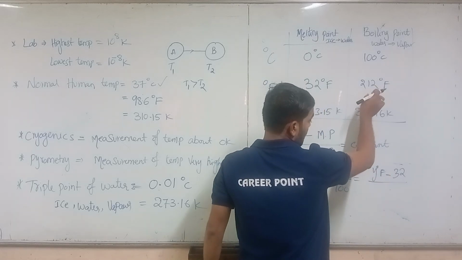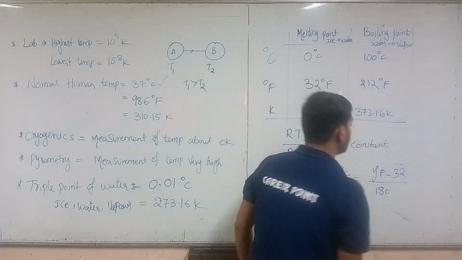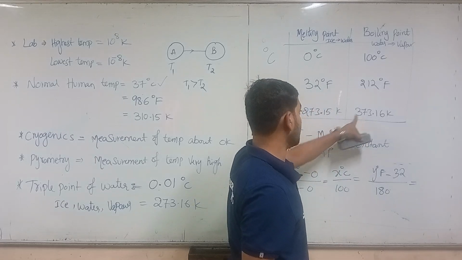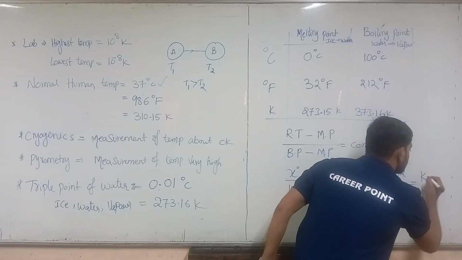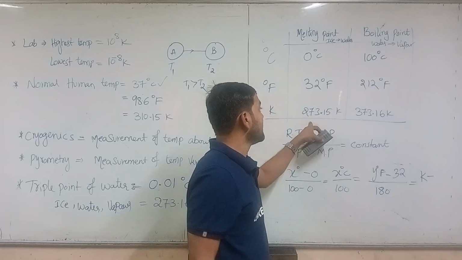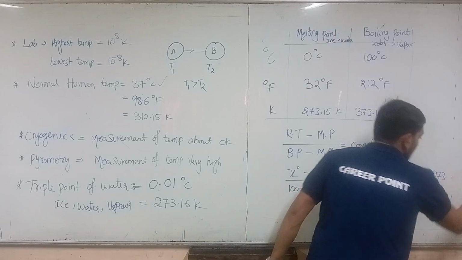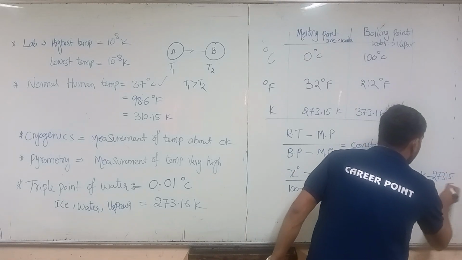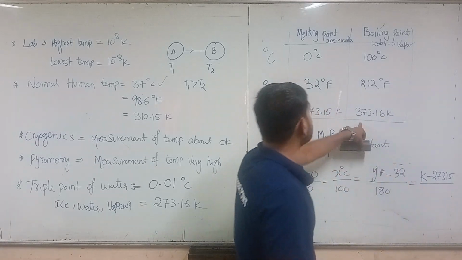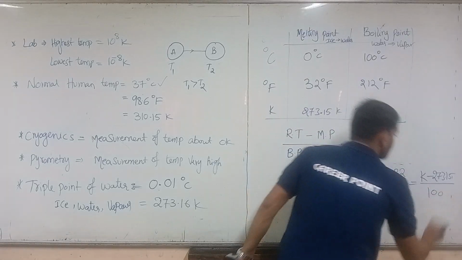So 212 minus 32 is equal to 180. And this also will be equal to Kelvin minus the melting point, 273.15. You can also write it as you wish. So the difference between the melting point and the boiling point is about 100.